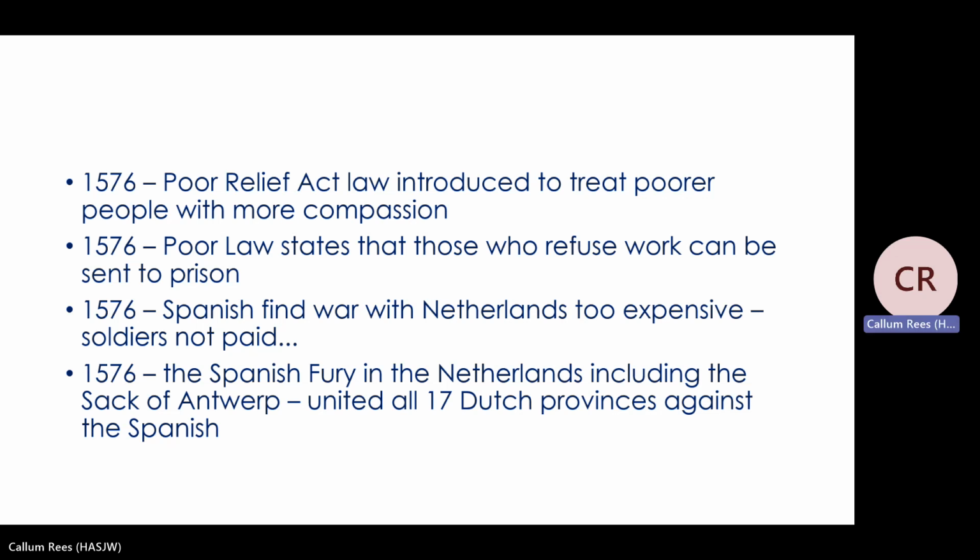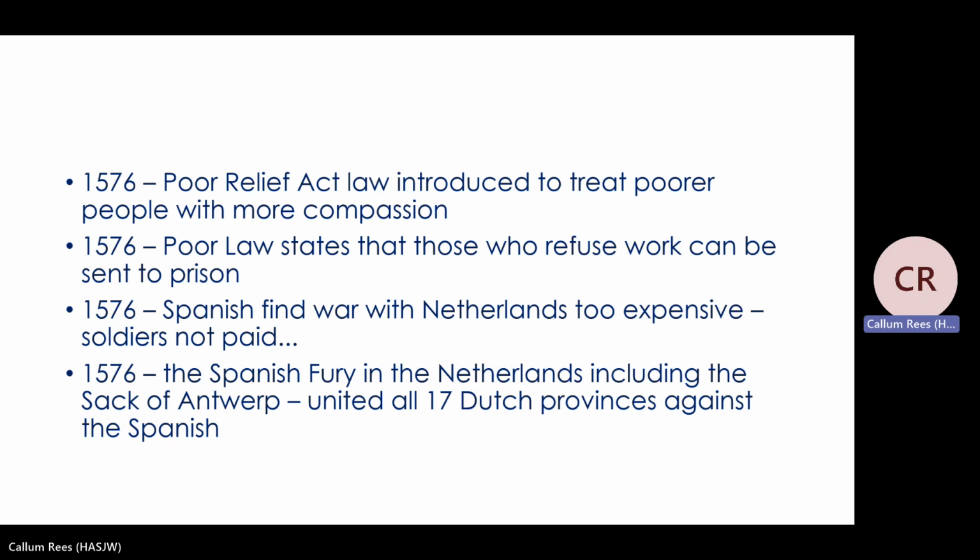And as we've seen, the Spanish are not necessarily finding the situation in the Netherlands easy at all. They're finding the war very expensive. And actually what's happening is Spanish soldiers are not being paid by the Spanish government. So there are loads of Spanish soldiers who are operating in the Netherlands and they're unhappy because they've not been paid. So what they start doing is they start actually stealing money from places in the Netherlands. And so famously in 1576, we have the sack of Antwerp. Antwerp was a pretty wealthy town known for lots of merchants being there and traders. And the Spanish soldiers simply go there and steal loads of stuff from the people of Antwerp.